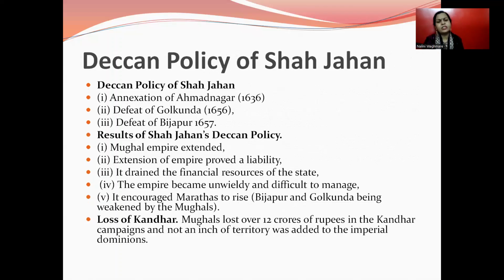Then his second policy was the annexation of Ahmednagar, the defeat of Golconda, the defeat of Bijapur and the capture of those territories into his hands. Then the results of Shah Jahan's Deccan policies: the extensive Mughal Empire proved a liability. It drained the financial resources of the state. The empire became unwieldy and difficult to manage. It encouraged the Marathas to rise, Bijapur and Golconda being weakened by the Mughals. Loss of Kandahar: the Mughals lost over 12 crores of rupees in the Kandahar campaigns, and not an inch of territory was added to the imperial domains.